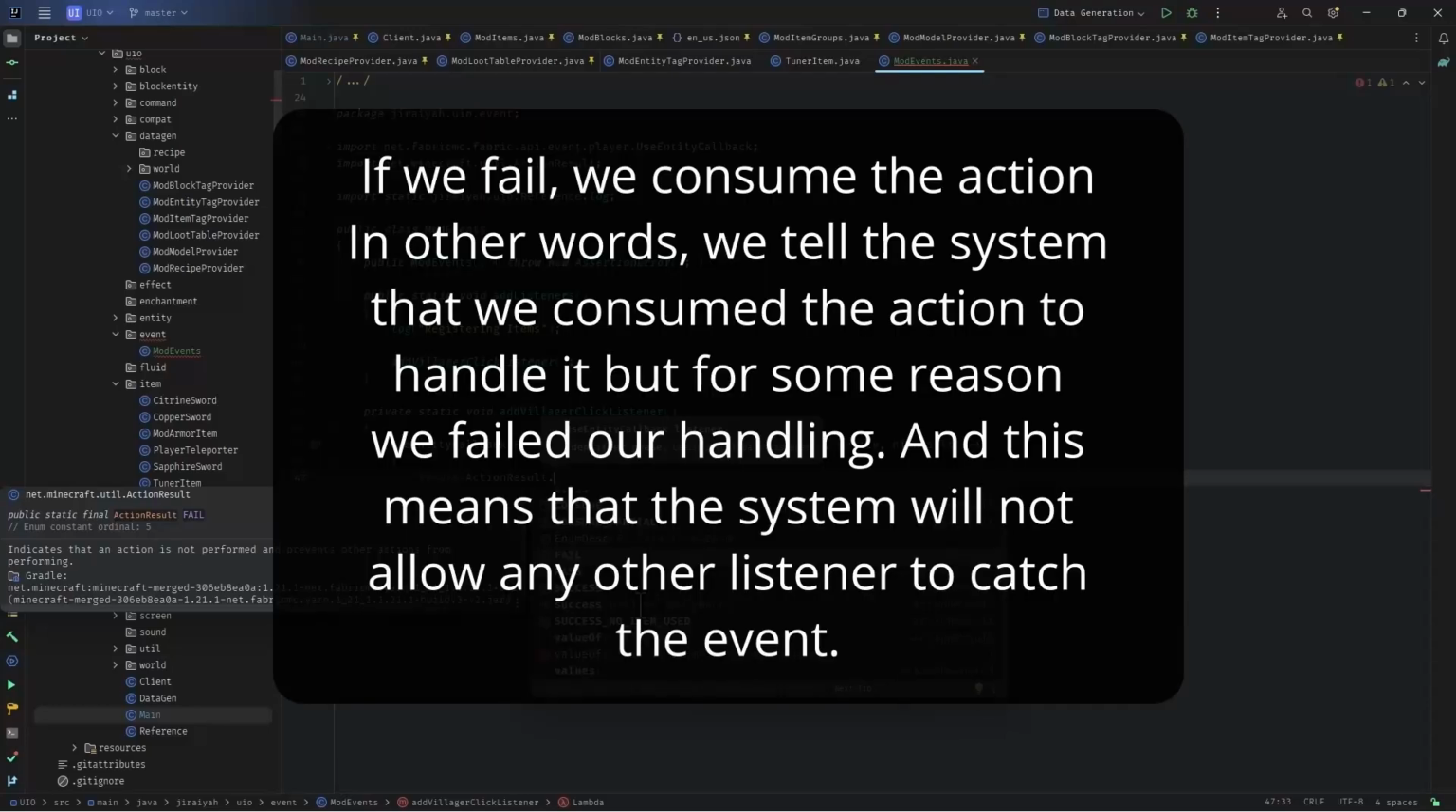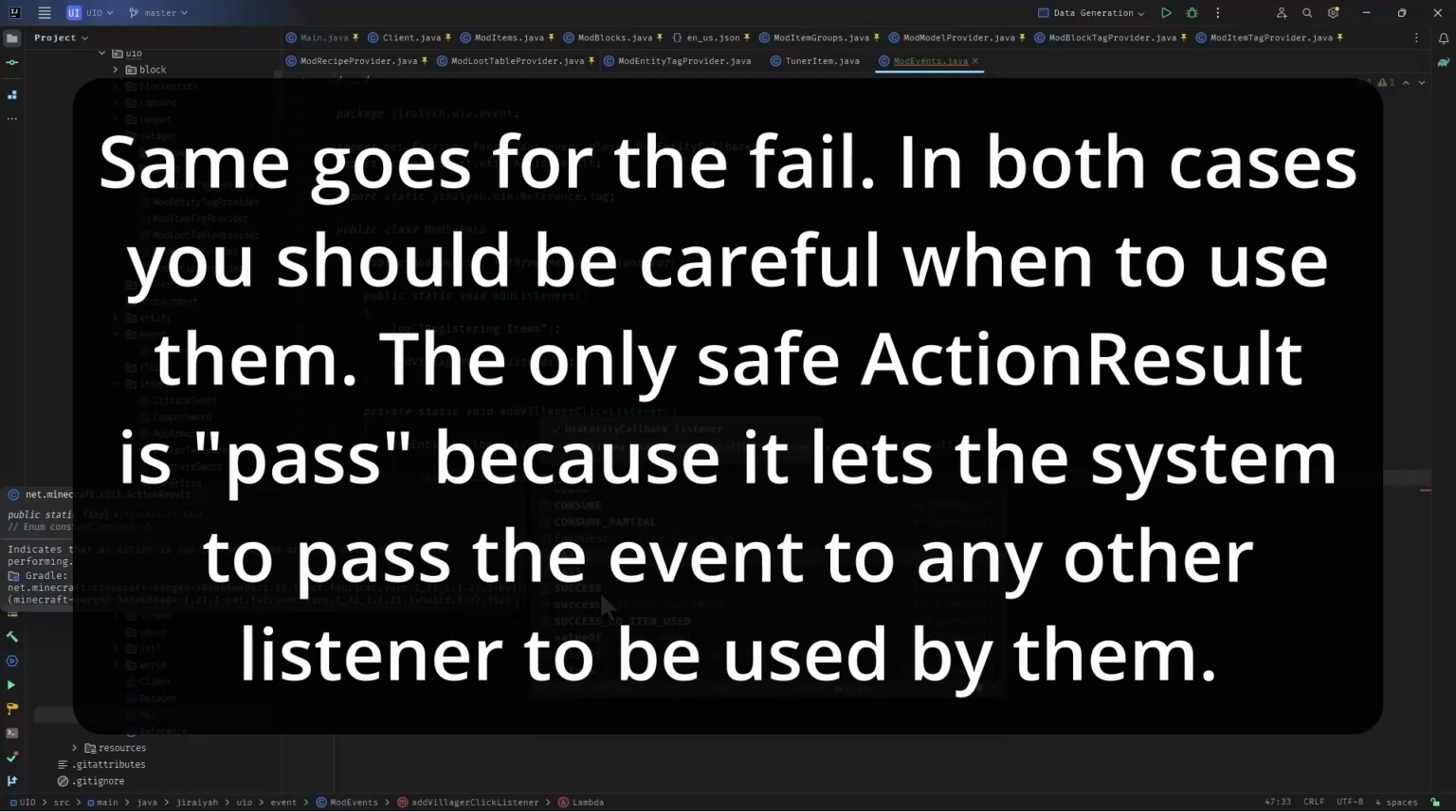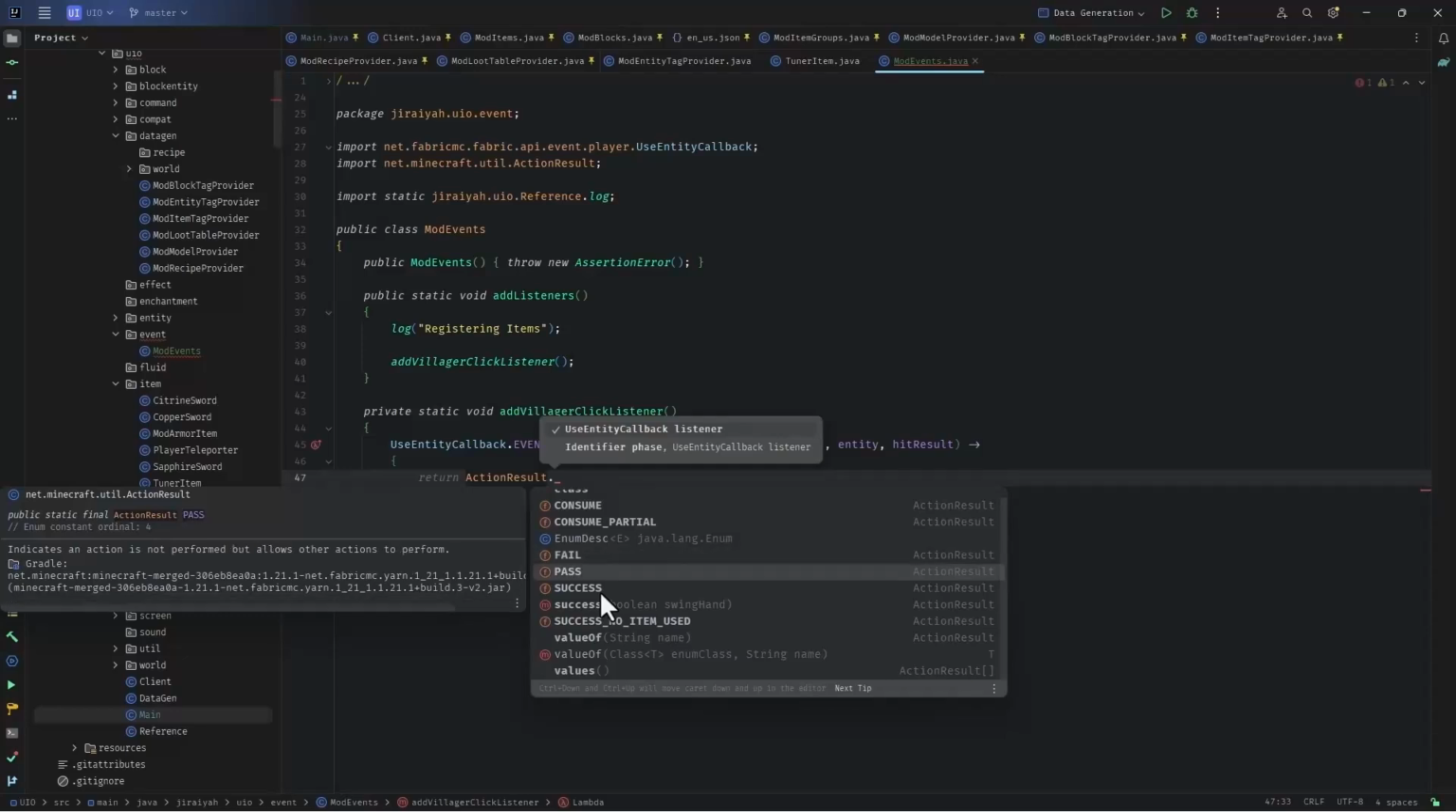If we fail, well, we are indicating that we couldn't do anything, do your own thing. If we succeed, we consume the action. And as you see, we can consume it directly on top. But success basically means that, hey, we finished handling the event. So Minecraft, you don't need to care about anything else. Move on and play the game. Basically, using success here is a little bit dangerous, because you should be careful when you are succeeding an event, and then you should pass the event.